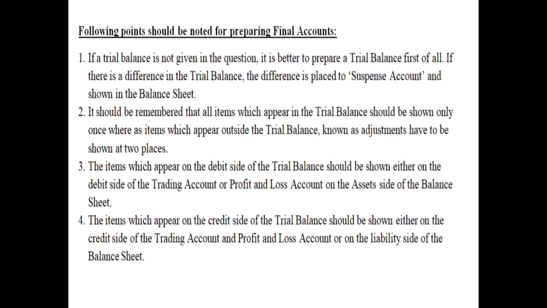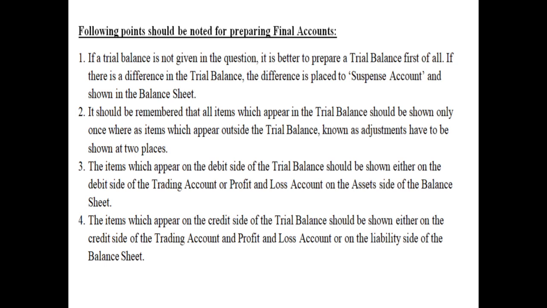Point number 3, the items which appear on the debit side of the trial balance should be shown either on the debit side of trading account or profit and loss account, or on the asset side of the balance sheet. Very easy point. All those items which are shown on the debit side of the trial balance, if they are direct expenses or they are stocks, opening stock, that will be shown on the debit side of the trading account.